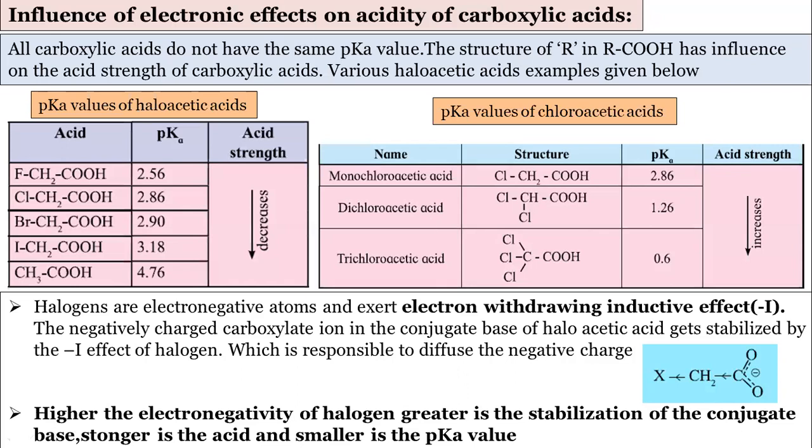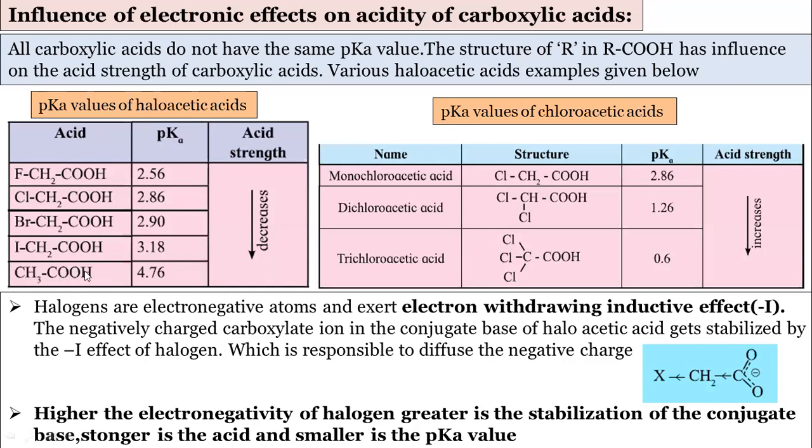Remember, I will explain in detail because in CET, 100% this question is there. Which of the following is most acidic and which of the following is least acidic? It is very simple. See, I will give some hints on how to remember. Here some acids are given, and we can clearly see a fluorine is attached here, and a chlorine is attached here. All these acids are haloacetic acids. This is fluoroacetic acid, this is chloroacetic acid, this is bromoacetic acid, this is iodoacetic acid, and this is only acetic acid.